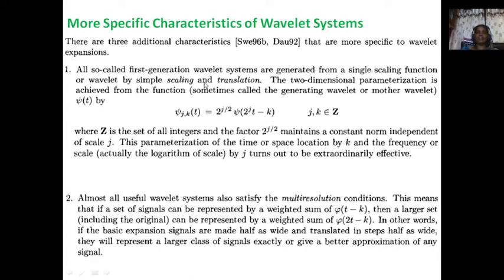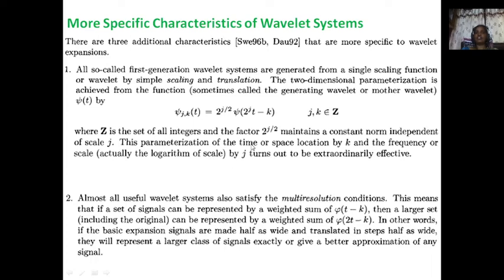So what we said, first generation wavelet can be generated by scaling and translation of the basic or mother wavelet. The mother wavelet here is psi of t. That psi of t is translated, scaled in time domain, and scaled in amplitude, to generate the other wavelets, where z is the set of all integers and the factor 2 power j by 2 maintains a constant norm independent of the scale j.